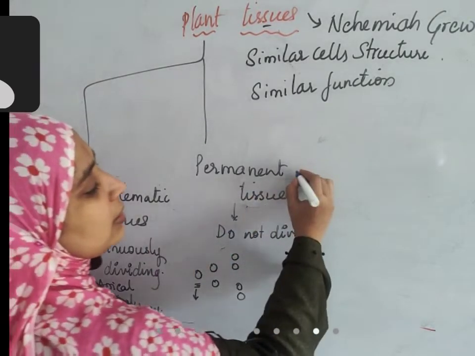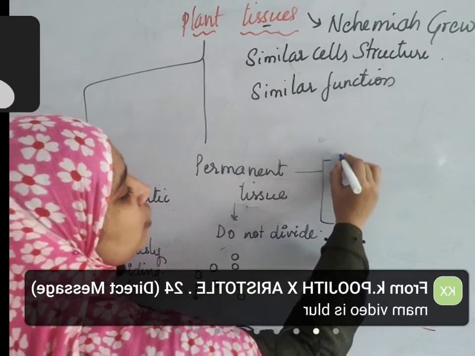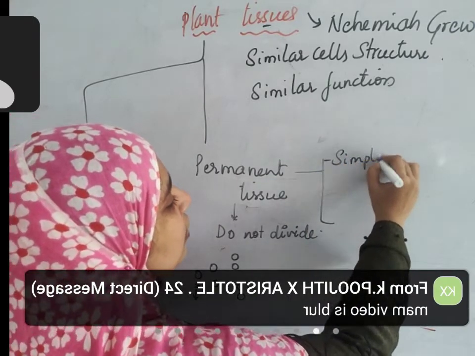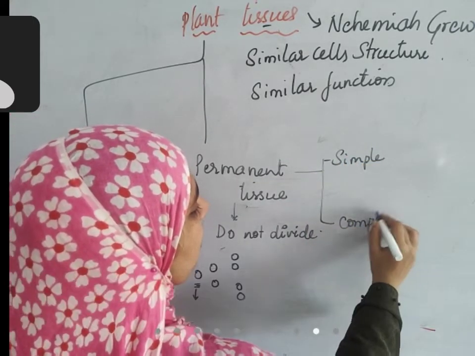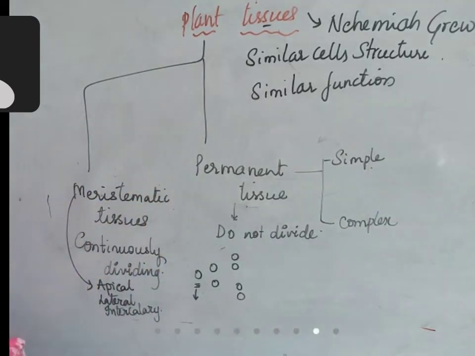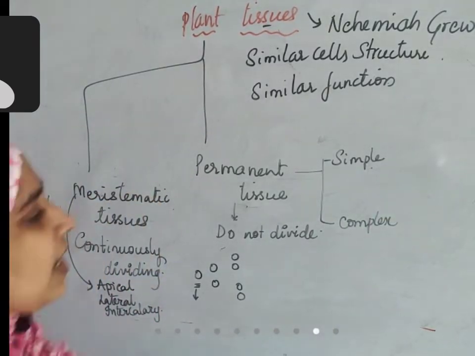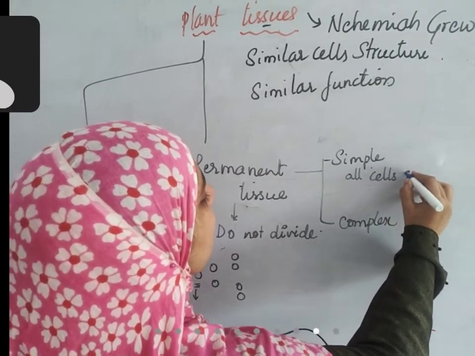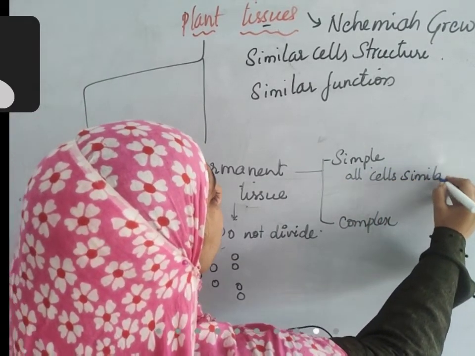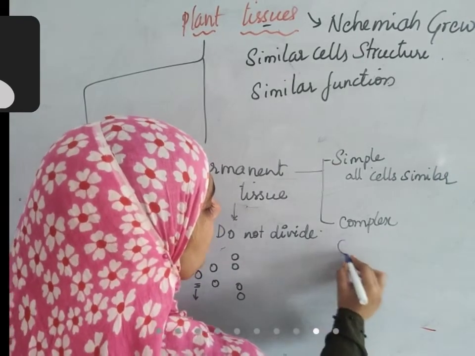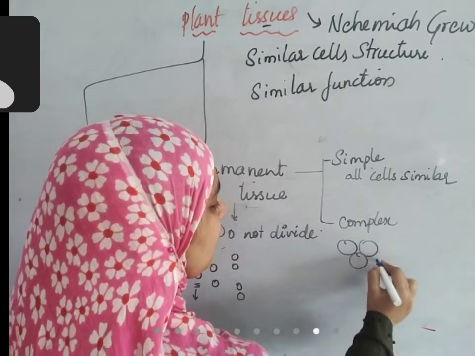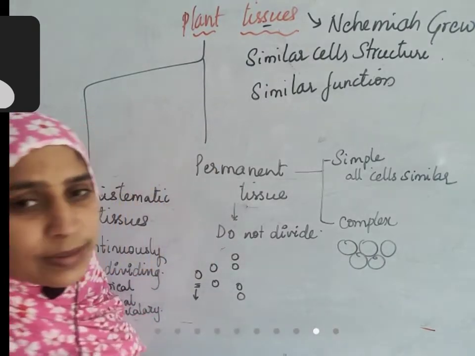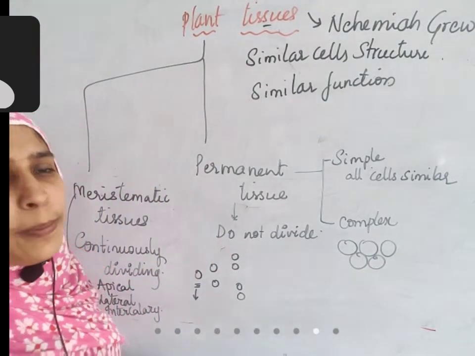But before that, permanent tissue is again divided into simple tissues and complex tissues. What is the difference between simple tissue and complex tissue? Simple tissue has all cells similar. But complex tissue has small groups of similar cells. So there are sets of similar cells that are making it more complex.